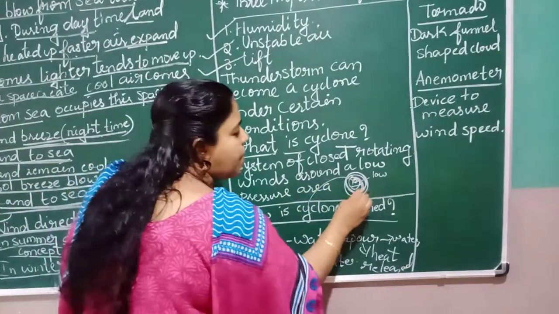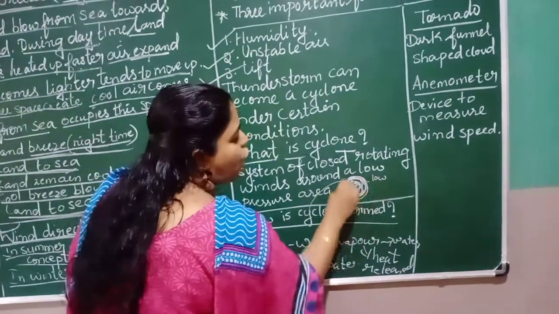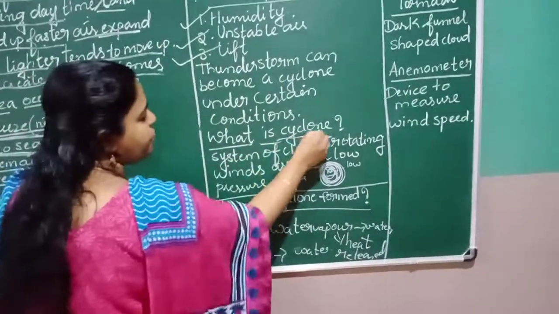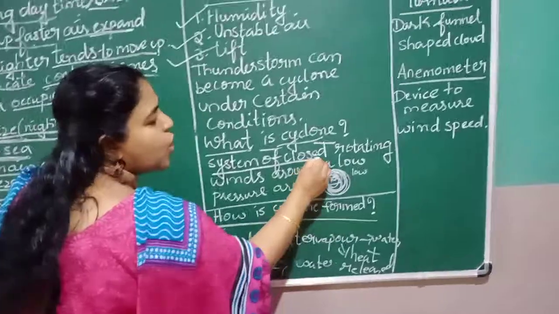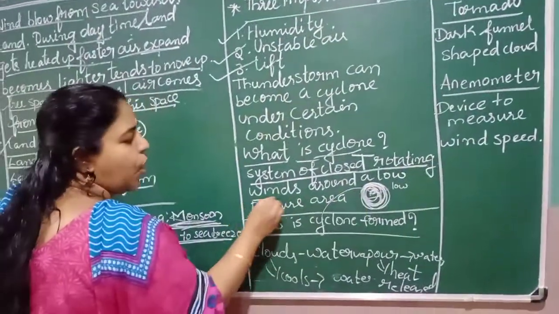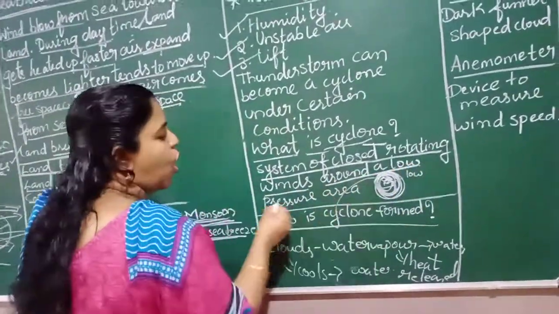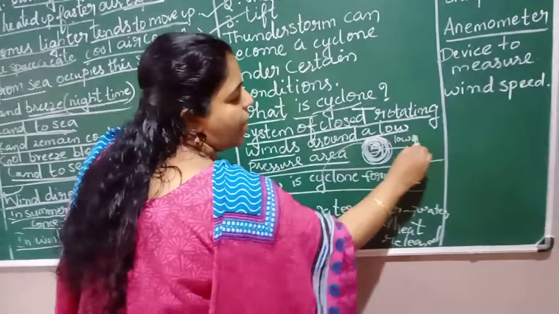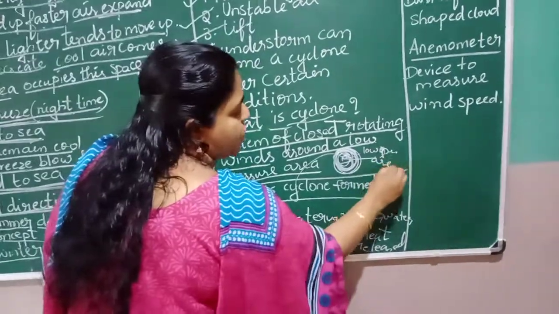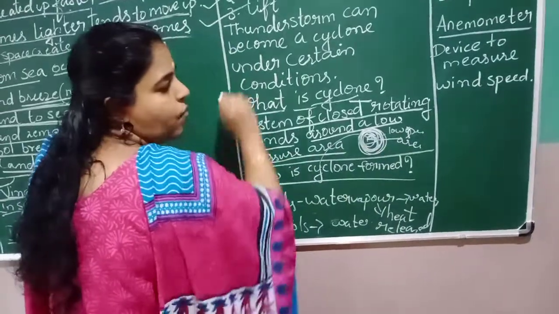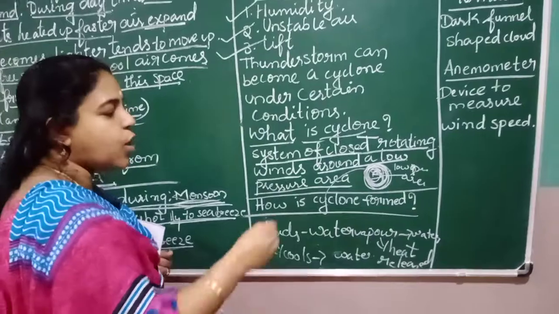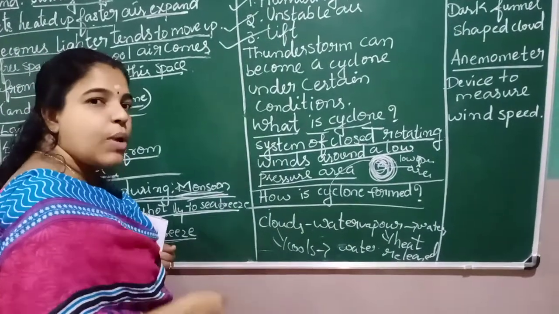So they will form a circular system. What is a cyclone? A system of closed rotating winds around a low pressure area. This middle part is the low pressure area. When the thunderstorm is continuous and the rain is continuously falling, heat will be released more.